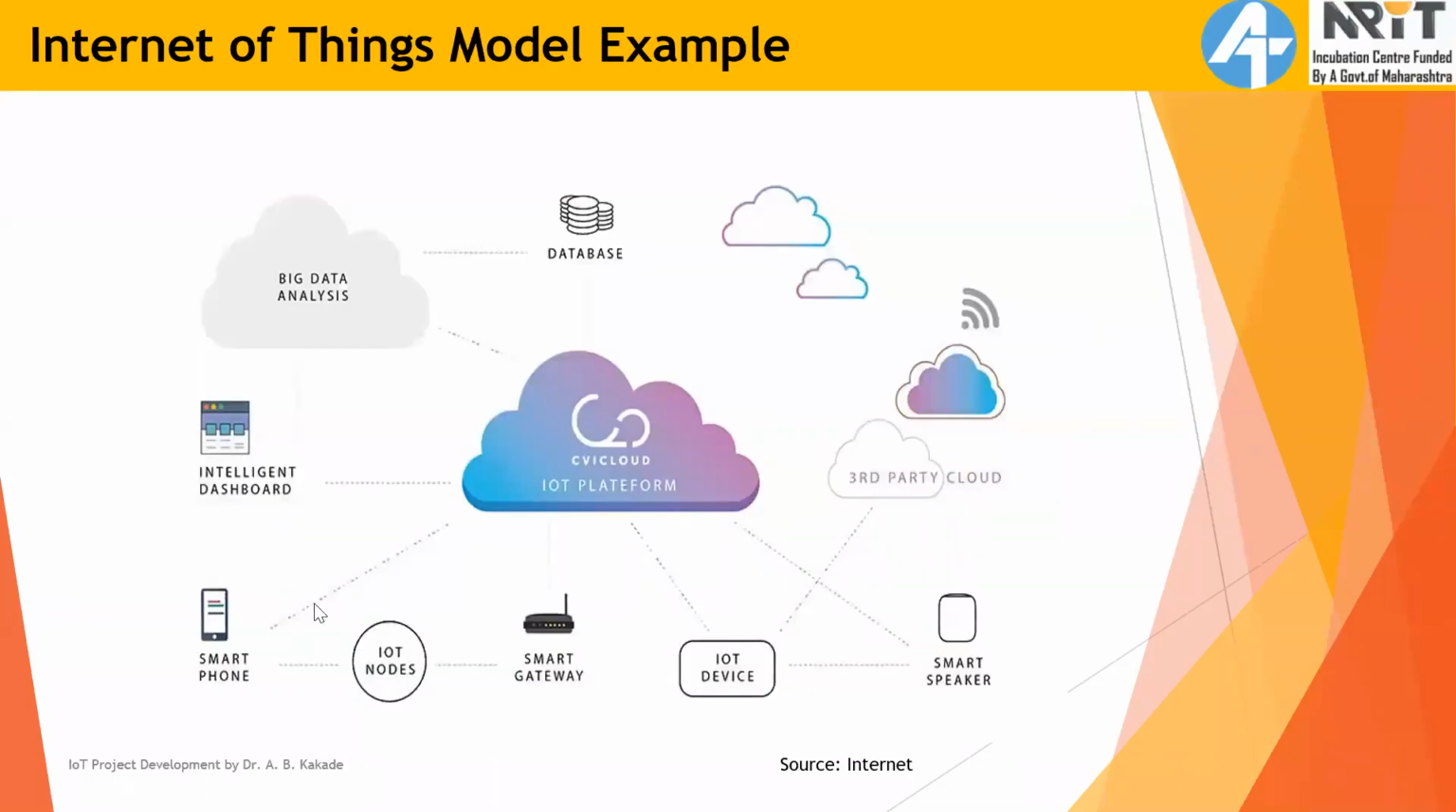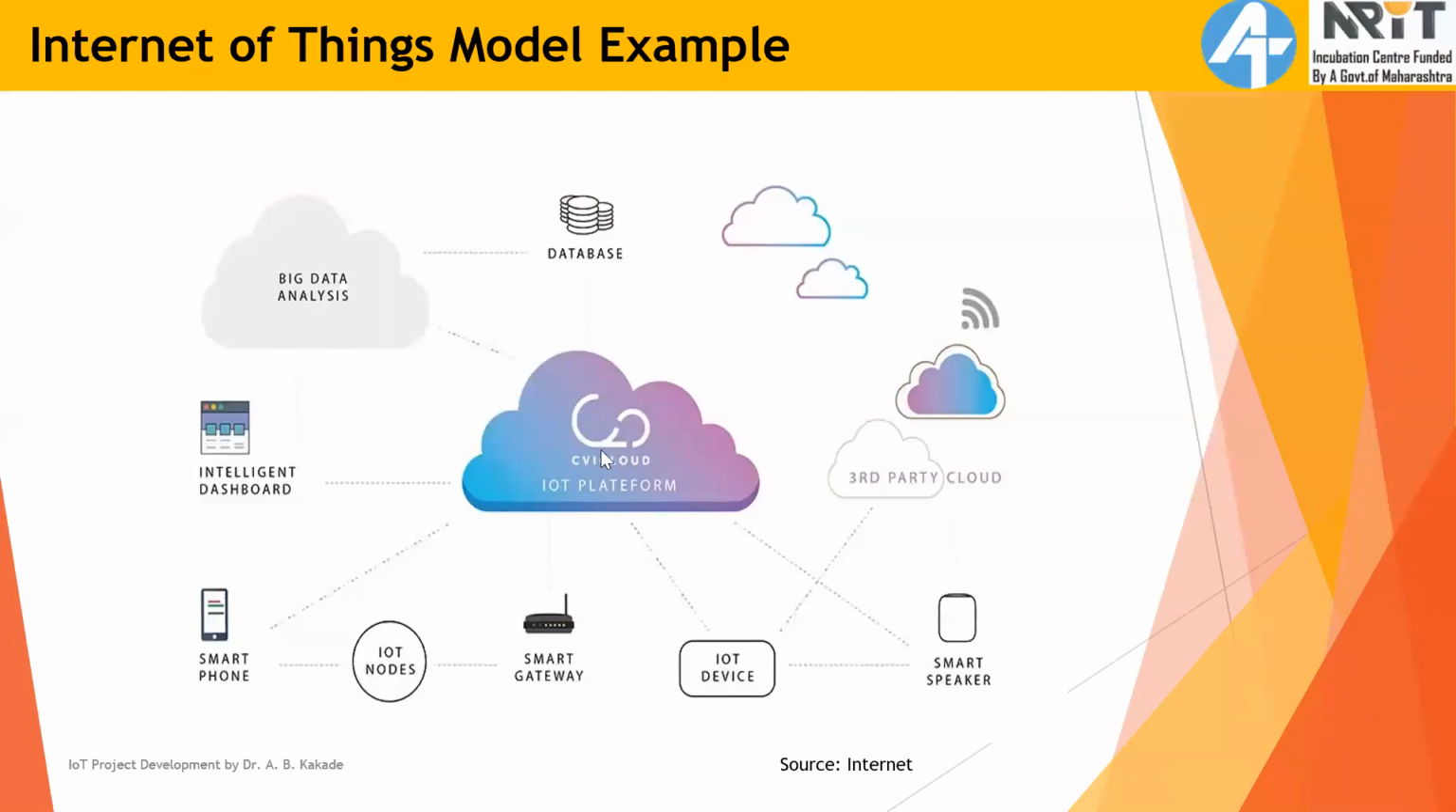Here you can see the same structure, but the difference is the devices. The smartphone is connected to an IoT node, which is connected again to a smart gateway. Here the IoT device is connected to a cloud platform, again connected to a smart speaker. A smart speaker can be Alexa, Google Home, anything. You can see that devices are connected to each other also. They can communicate with each other via this network. These lines are basically the network connections.